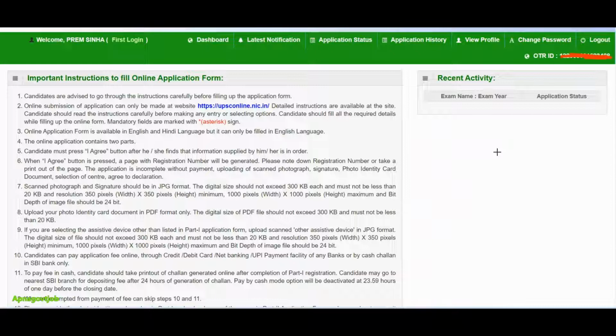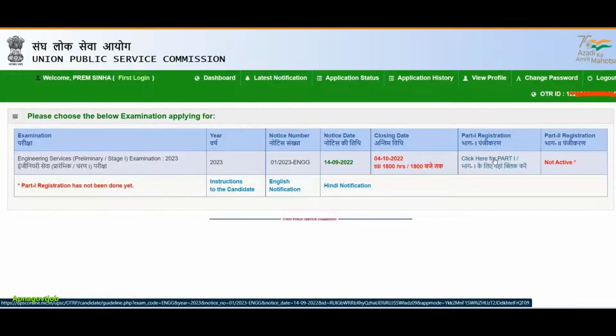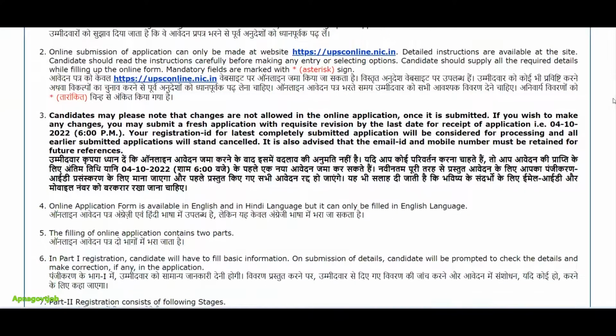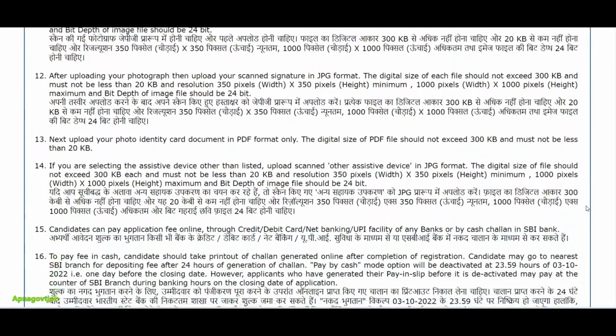Now on this screen all the guidelines for your form filling are given, so you can read them or directly go to the dashboard. Click on latest notification, and then this page will open. Here you need to click on 'click here for part 1 registration'. Just click here. If you want, you can read all the information. It is again for the registration only.